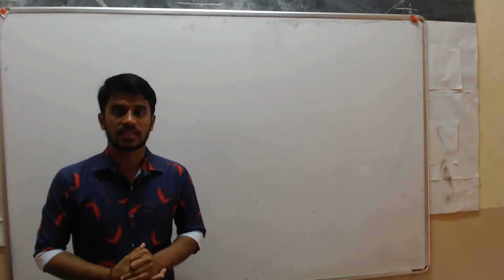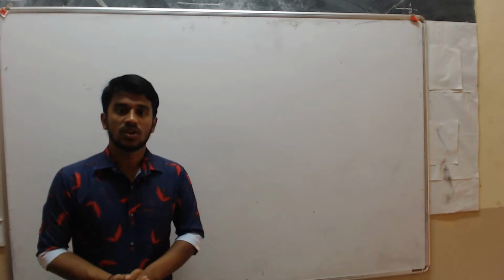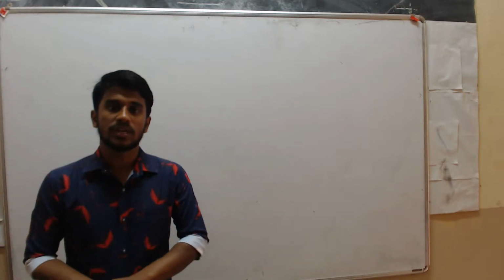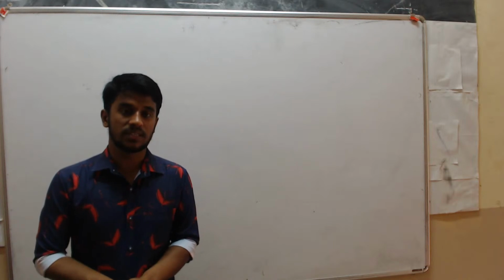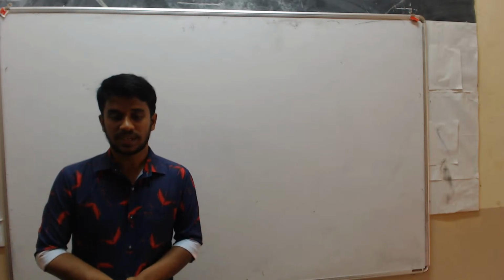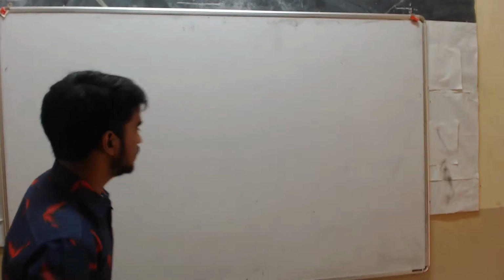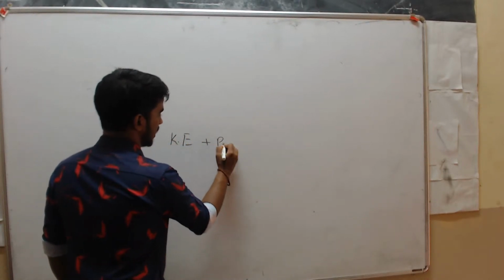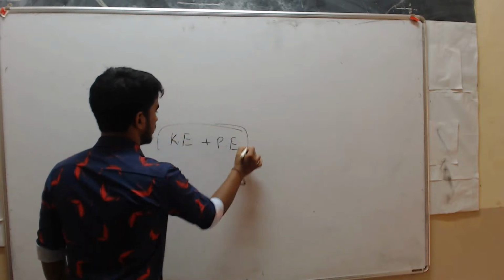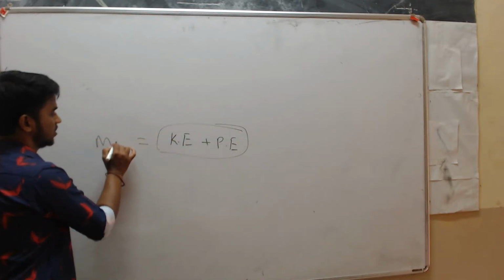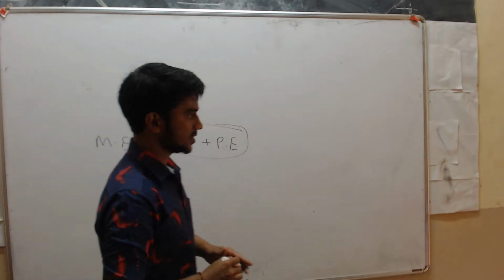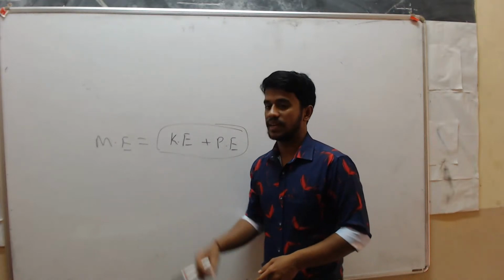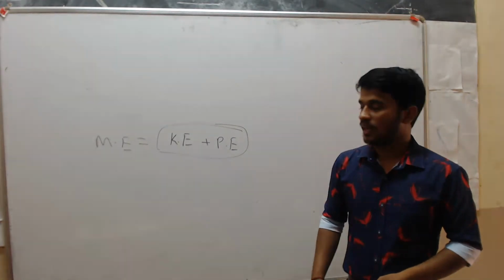Okay, these are the energy forms. This year you are going to study only two energies, that is kinetic energy and potential energy. Kinetic energy plus potential energy together we call mechanical energy. Mechanical energy means some kind of physical environment. So mechanical energy means kinetic energy plus potential energy.